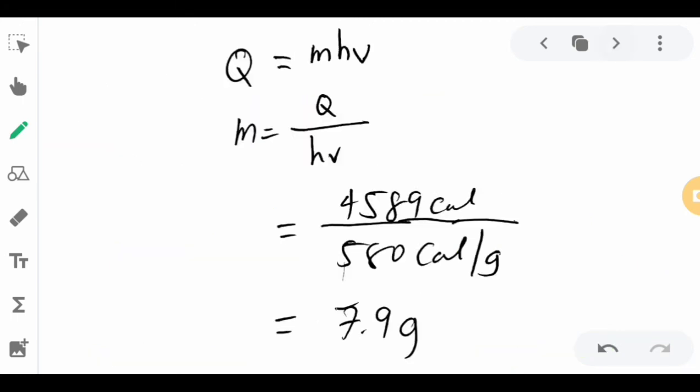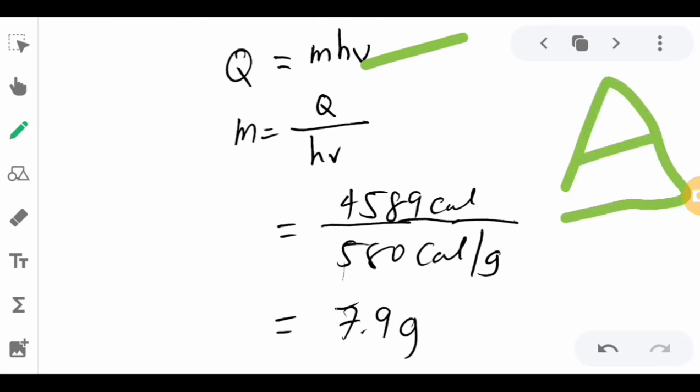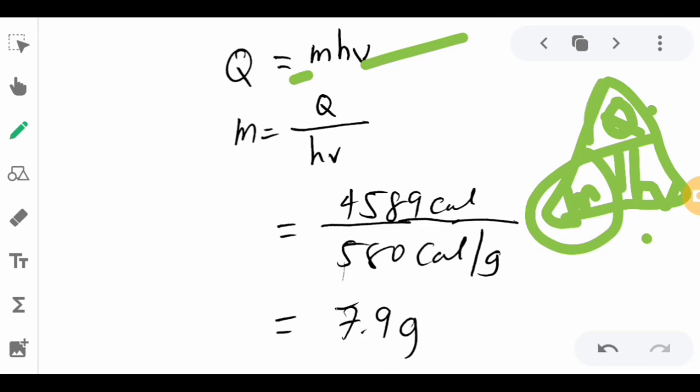Then we can convert the calories into grams. To convert that, we will be using the formula for the heat of vaporization of water and mass in terms of energy. We have to arrange that in such a way that we will be able to eliminate the unit. Since we want to convert the calories into grams, we have to obtain the mass. So Q equals mHv, therefore the mass is Q over Hv. The mass is equivalent to the energy over the heat of vaporization of the water.